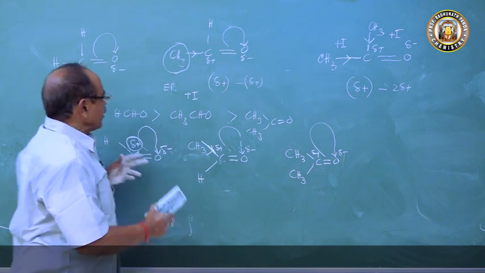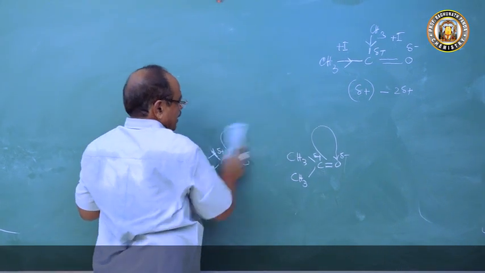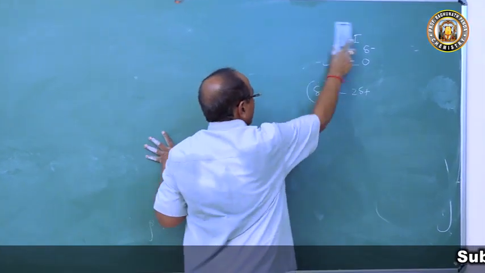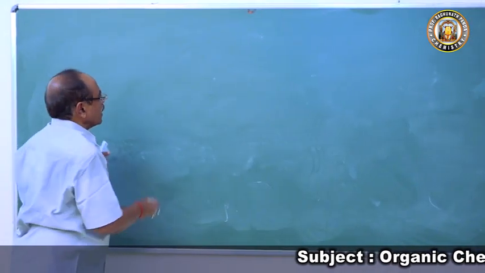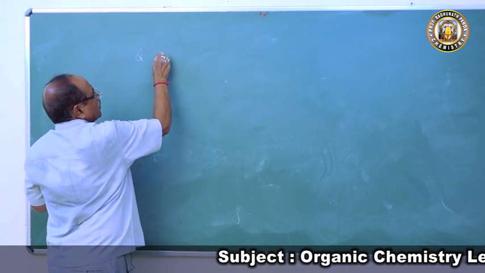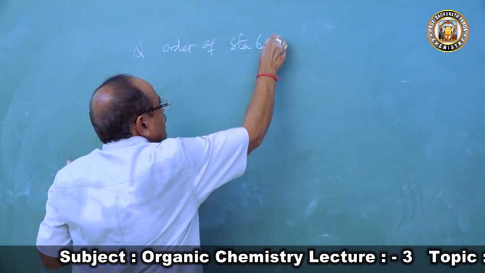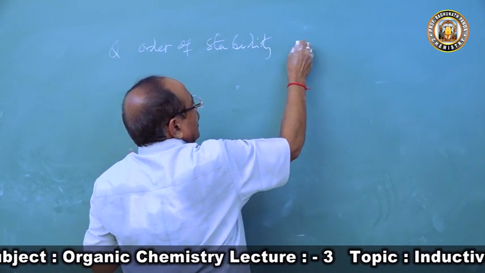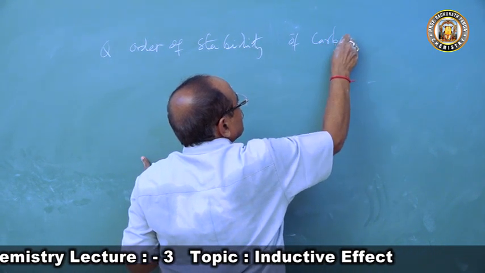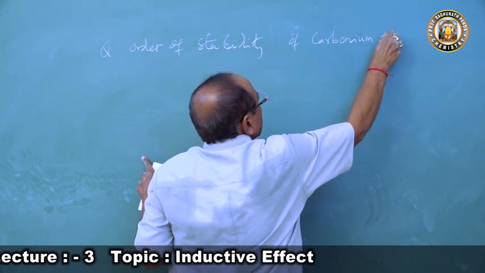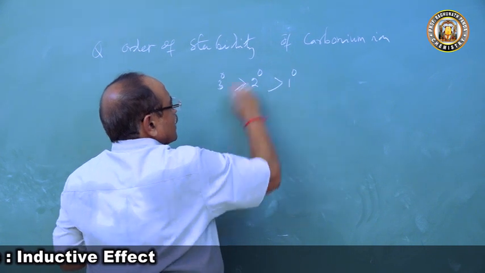Now if you come to stability of reaction intermediates, in the next class we are going to study what is carbonium ion, what is carbanion, what is free radical. I will be discussing that. So here I am going to give a question: the order of stability of carbonium ion is 3 degree more stable than 2 degree more stable than 1 degree.